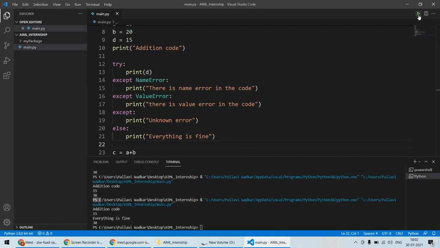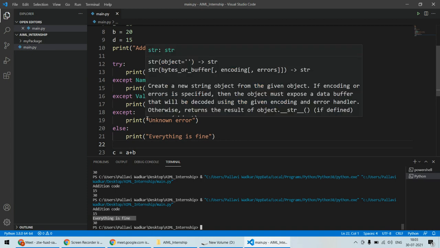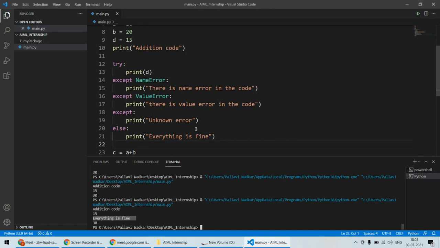Now if I try to run this one, "everything is fine" is printed because the try statement doesn't find any kind of error. But if there is an error, it will execute either this one or this one. So it will execute any one of these multiple except blocks that we have put here. You can specify only one also. Many structures, just like if-elif that we did last time in decision control statements. In the same way, you can go with this also. Okay, so that's the interesting thing about it.